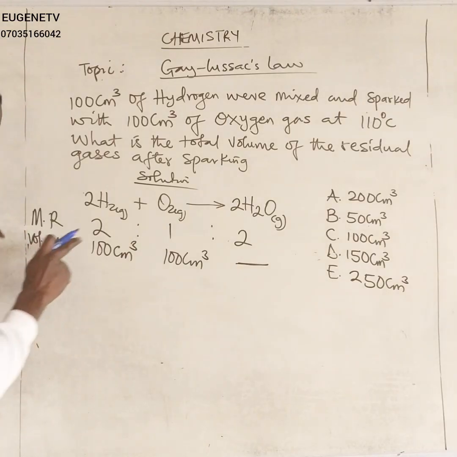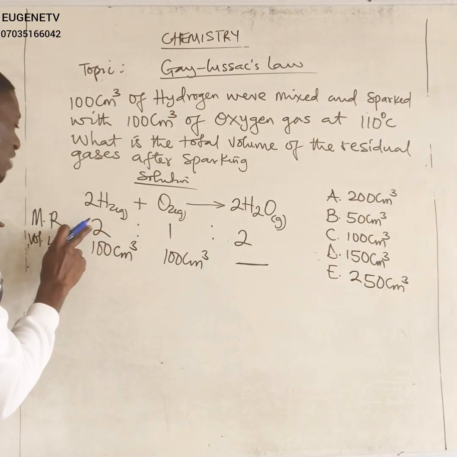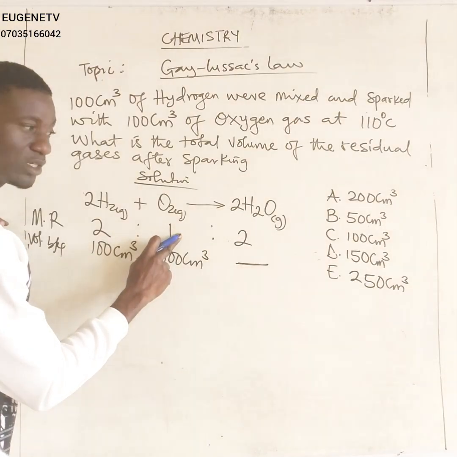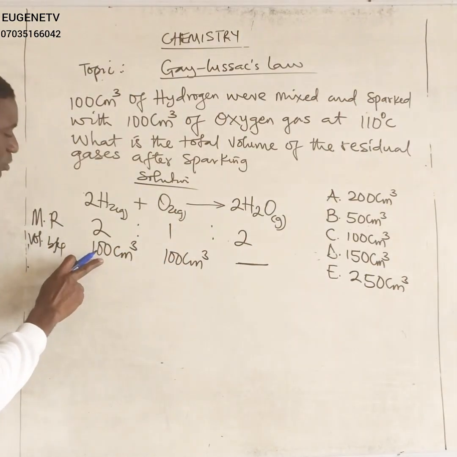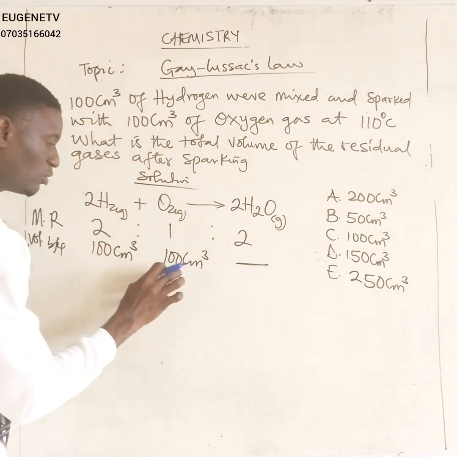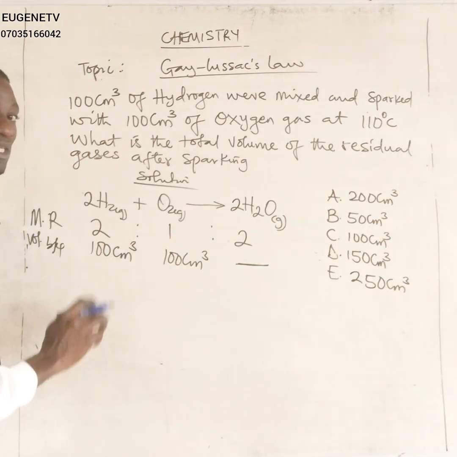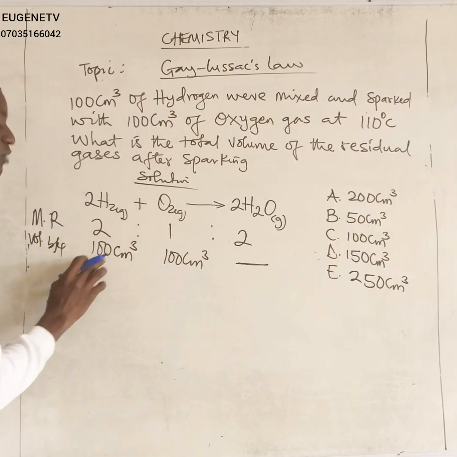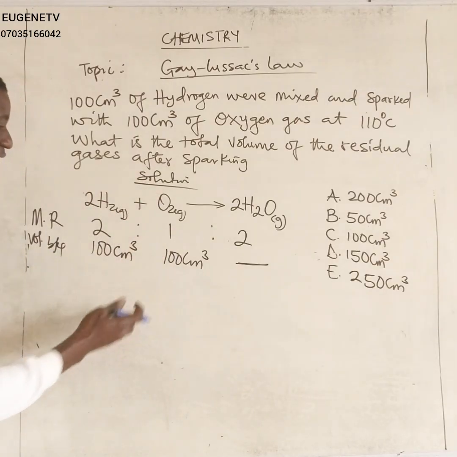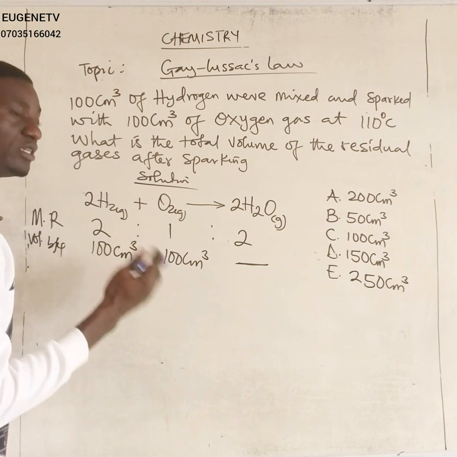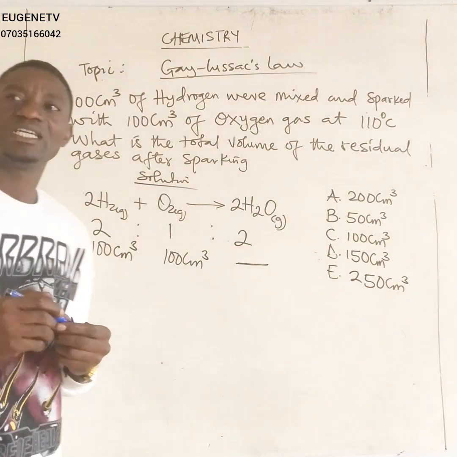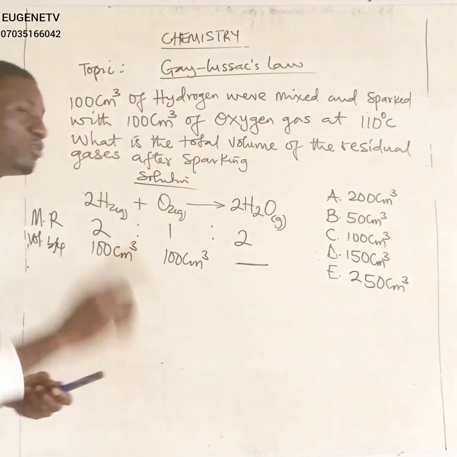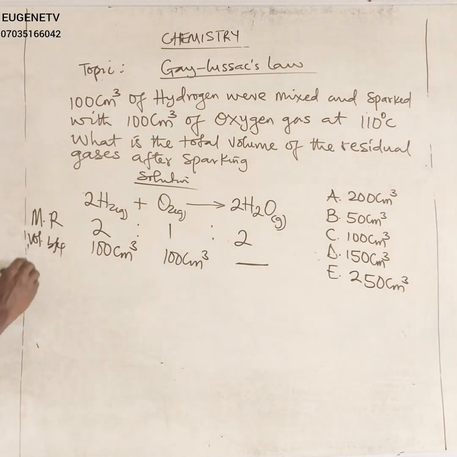From the balanced chemical equation, it means that if you have 2 cm cube of hydrogen, we will require 1 cm cube of oxygen. So it also follows that if you have 100 cm cube of hydrogen, we should require 50 cm cube of oxygen. Since if we have 2 here, we need half of 2, which is 1, so if you have 100 here, we need half of 100. But in this case, we are given up to 100 of oxygen. It means that it is not all the 100 cm cube of oxygen that will react. It is going to be 50 cm cube. Okay, let us look at volume after.